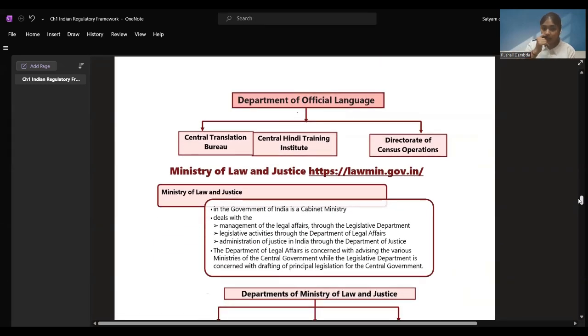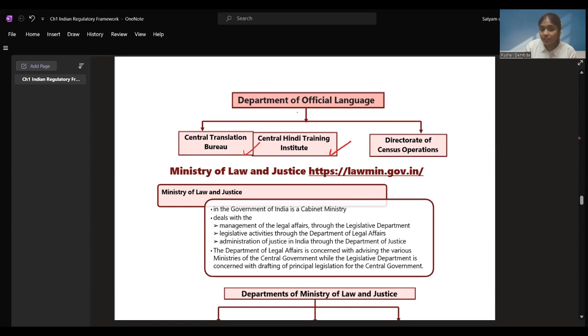Under the Department of Official Language, they have given a few more things to be discussed. Central Translation Bureau: there will be a Central Translation Bureau where things will be translated into the regional language for the people living there. Right?